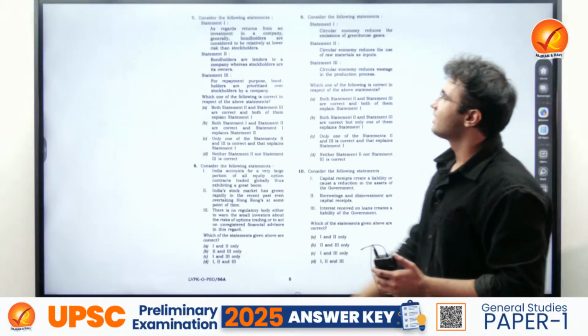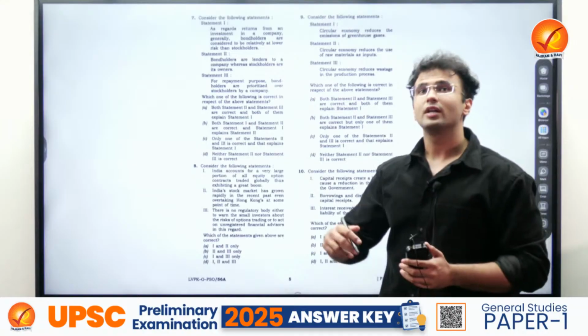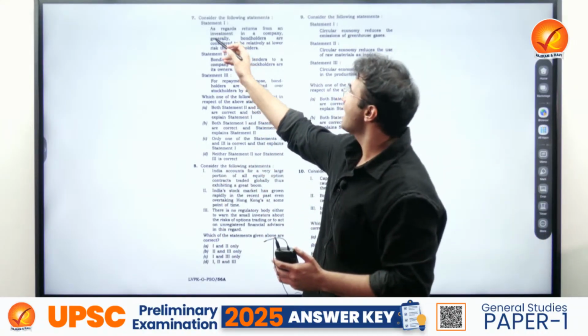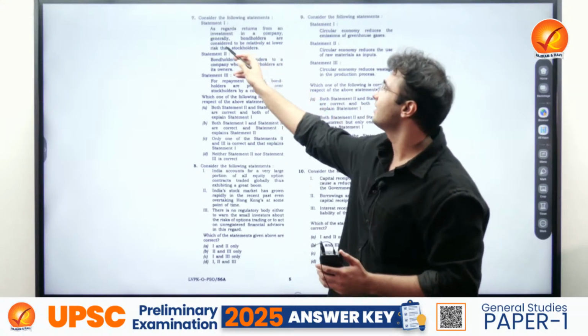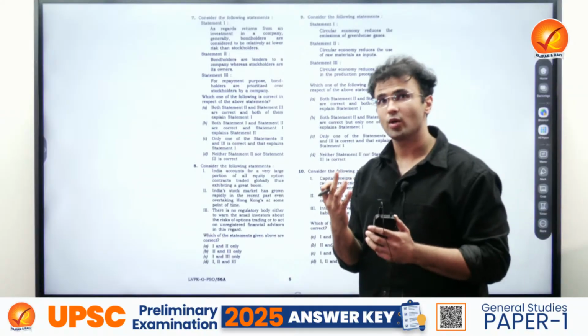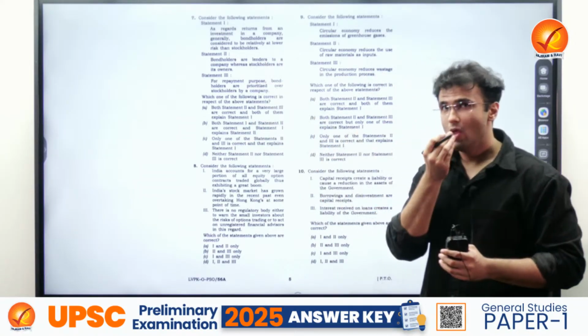Now, yes, basic knowledge regarding the capital markets. Who are the bondholders? Who are the shareholders? Now, the statement, as regards returns from an investment in a company, bondholders are considered to be relatively at a lower risk than the stockholders. It's a basic question of the capital market, so it has been asked to test the knowledge.